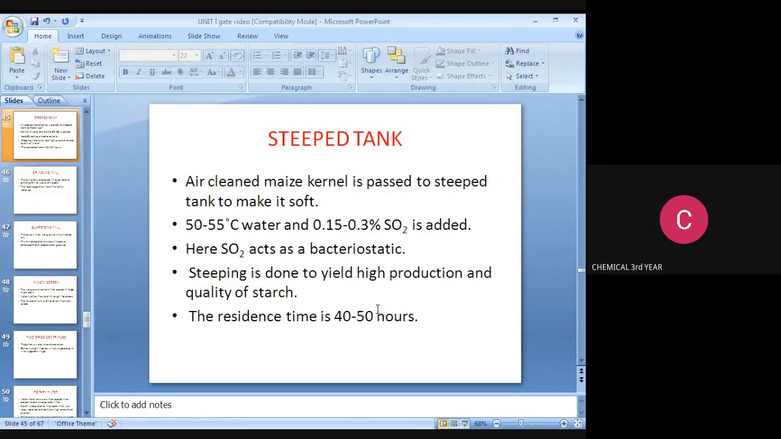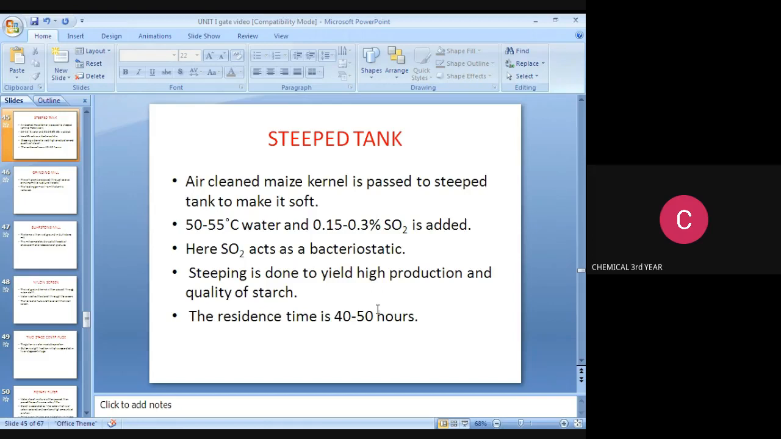Steep tank. Air cleaned maize kernel is passed to steep tank to make it soft. So in the steep tank, the hard maize kernel is made soft. The temperature range is 50 to 55 degrees Celsius. Water and 0.3 to 0.5 percentage SO2 is added.